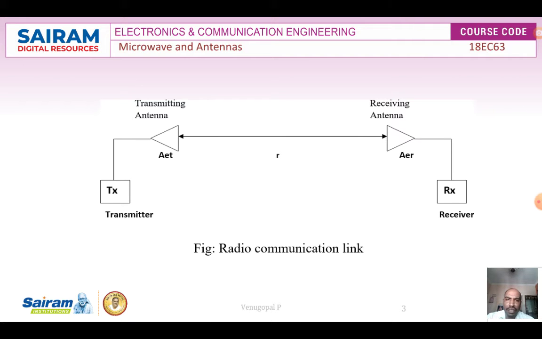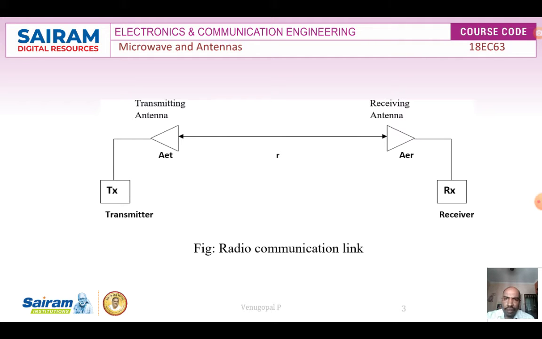Here you are looking at the figure which shows the transmitting antenna and receiving antenna. The transmitter feeds the transmitting power to the transmitting antenna. The transmitting antenna has the effective aperture called AET. AET stands for the effective aperture of the transmitting antenna.